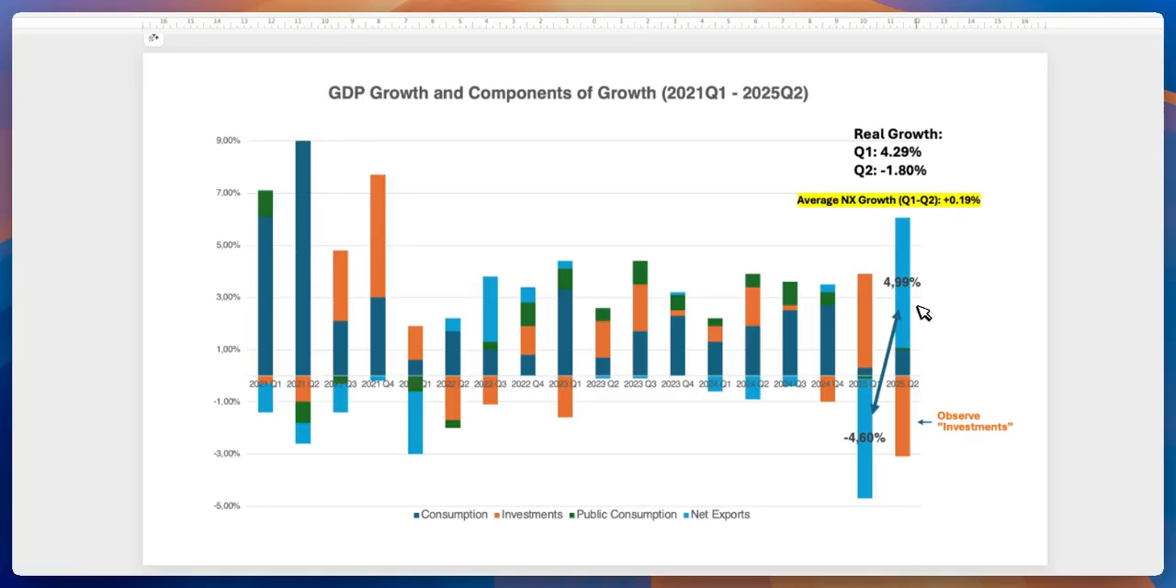And if we then deduct that big export contribution from the latest numbers that we saw, then we get into the negative, and we also have to add, of course, the 0.19%. That would give us a real growth in Q2 of minus 1.8% and a real growth in Q1 of 4.29%. And more interestingly, if we look at the investments here, they actually were very negative in Q2.